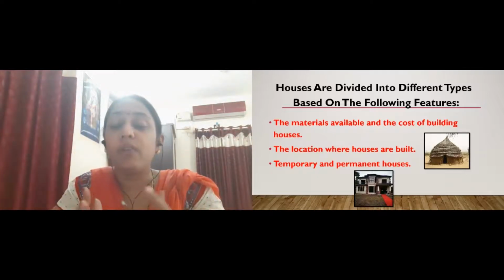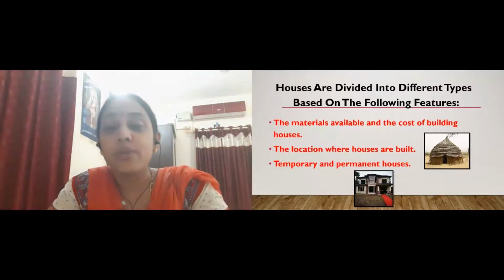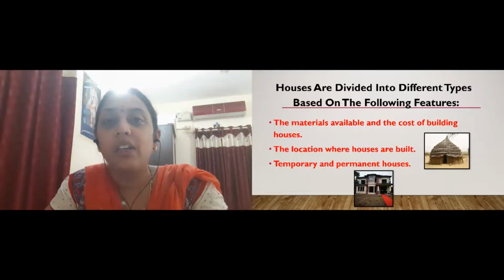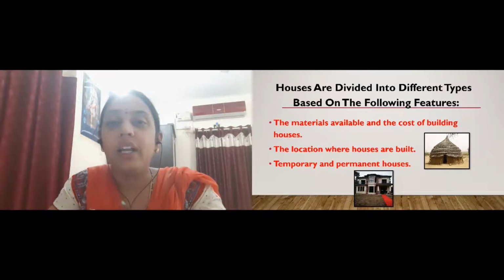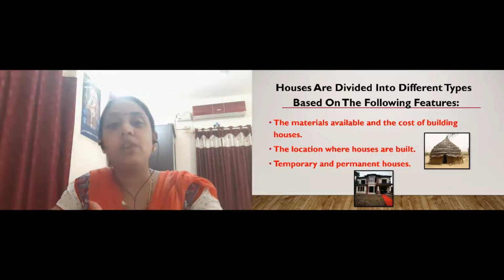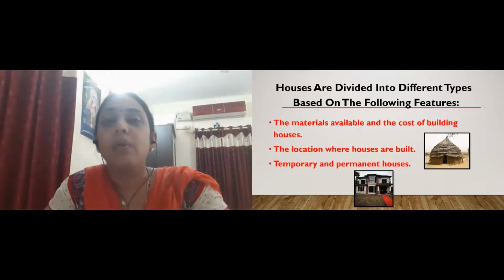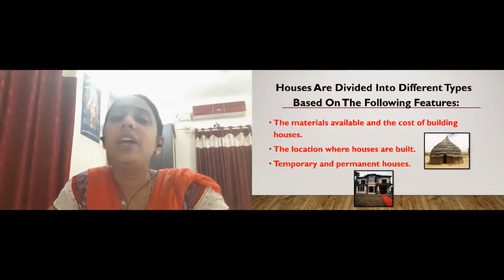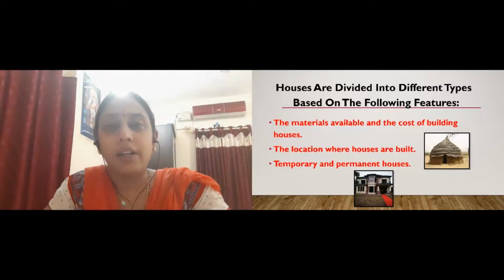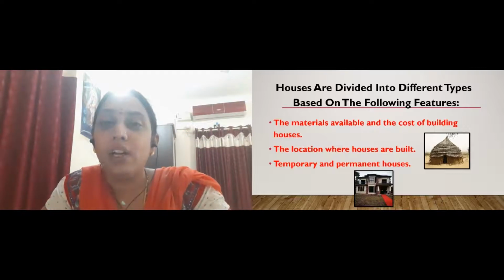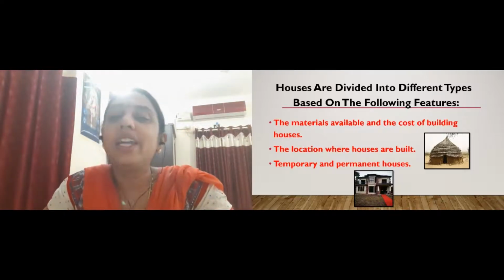Based on that we have different categories of houses. Location means the place where we are building the house. What things are available around? How can we make the house in that area? So location means the area in which we are making our house. And the third thing is temporary or permanent house. Temporary means it keeps on moving or is for a short period of time, and permanent means it is there forever.